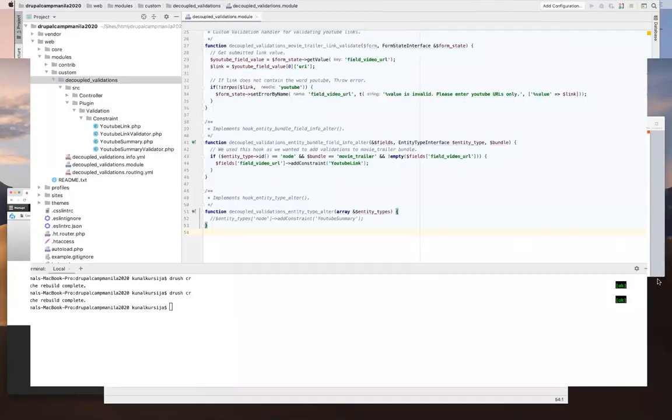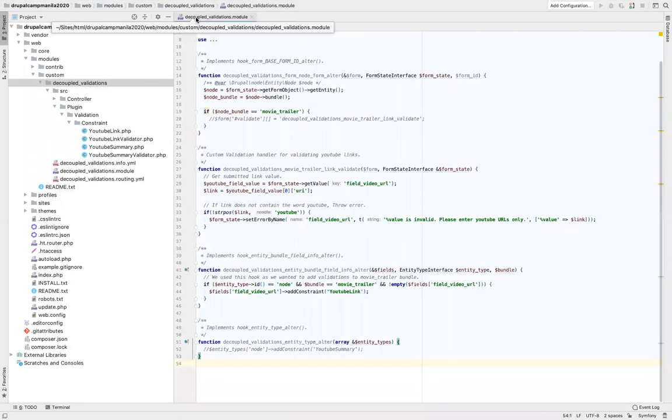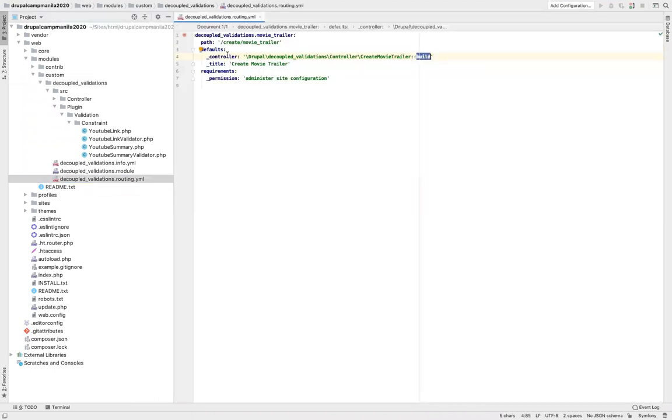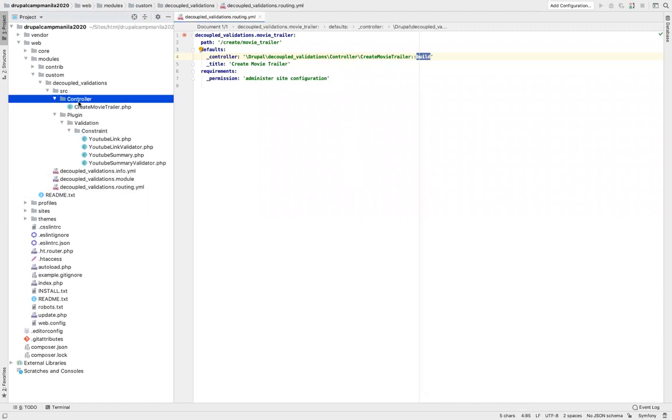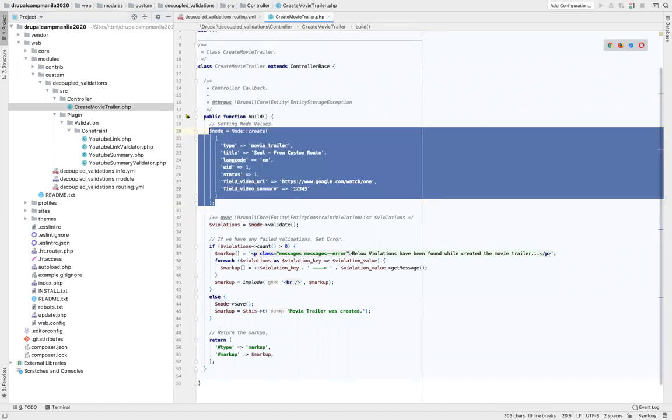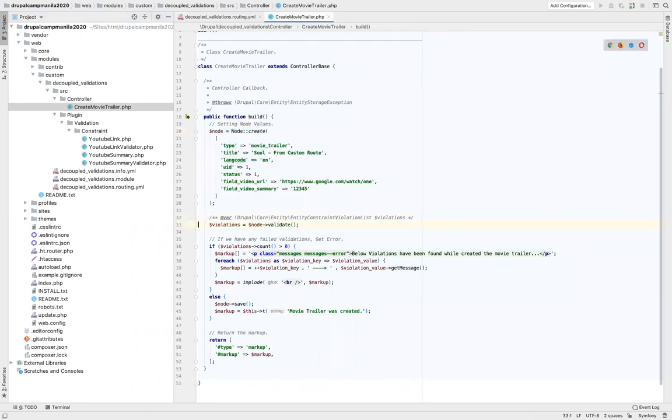Okay. Now I'll close this module file and I'll explain the route. Earlier we saw that we created this route and it is calling this class and the build function of it. I'll open the build function now. We went through the build function till this particular point. Now below this we have added some code.